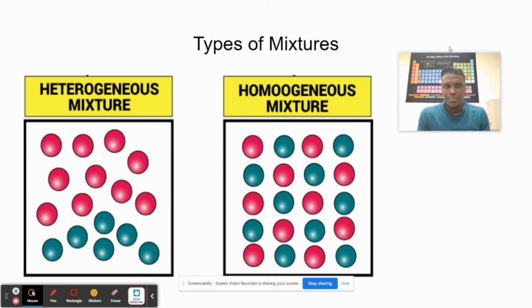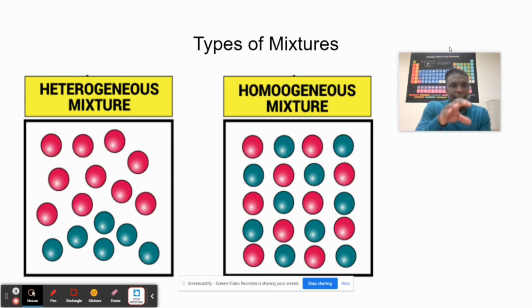For example, with heterogeneous mixtures, you can see the difference in that mixture. If I mix oil and water, that's a heterogeneous mixture. You can see the oil and you can see the water. Another example is, let's say I mix dirt with water. The dirt will stay at the bottom and the water will stay at the top.